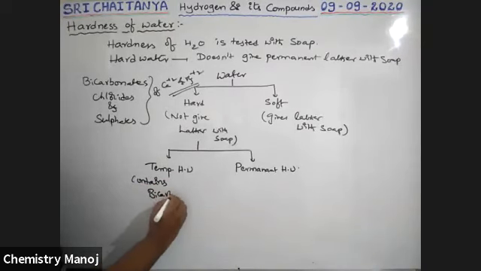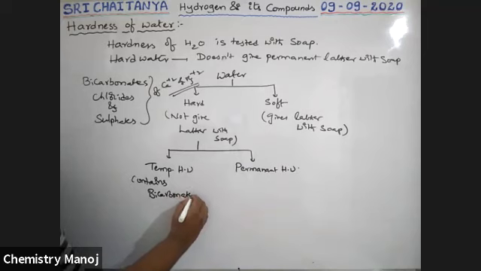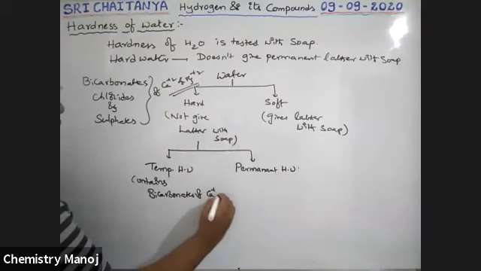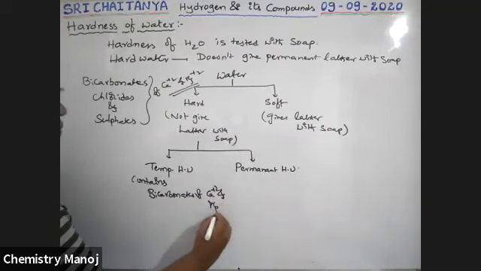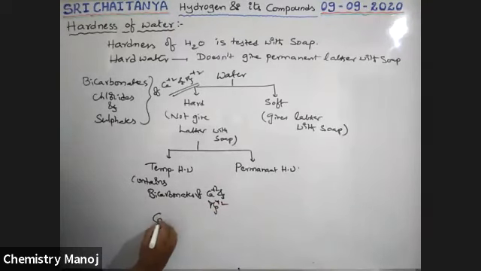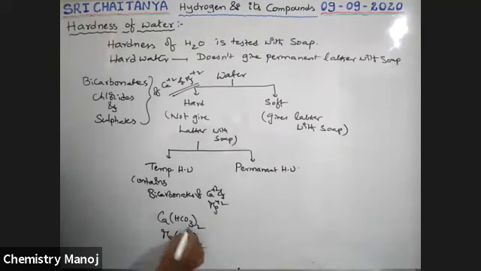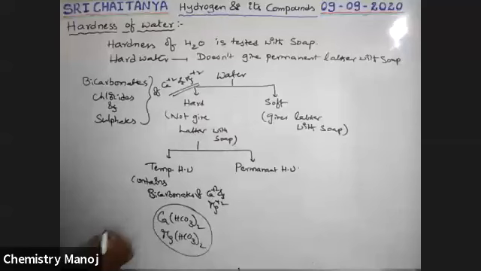bicarbonates of calcium and magnesium ions. Nothing but calcium bicarbonate, that is Ca(HCO3)2, and magnesium bicarbonate. These are the 2 chemicals which are responsible for temporary hardness of the water.